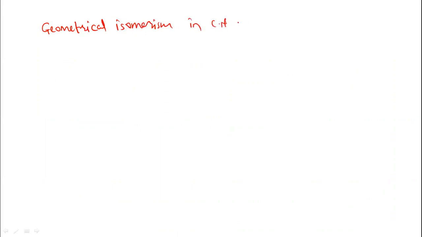Coordination number 6 means 6 ligands are attached to the metal ion. Example, Co(en)3Cl3. What is the name of this complex?